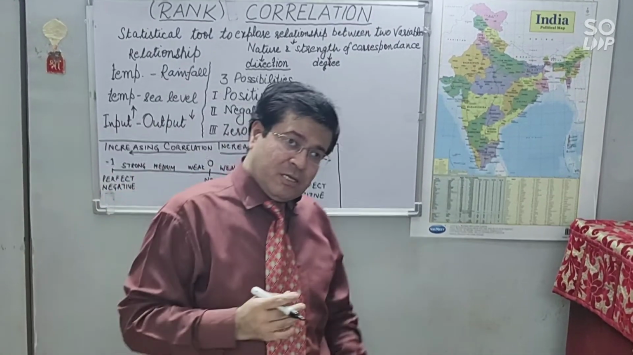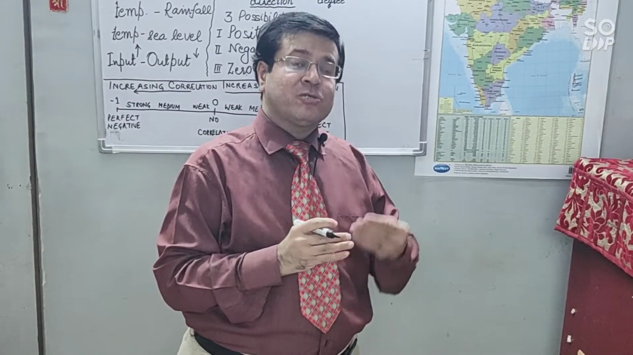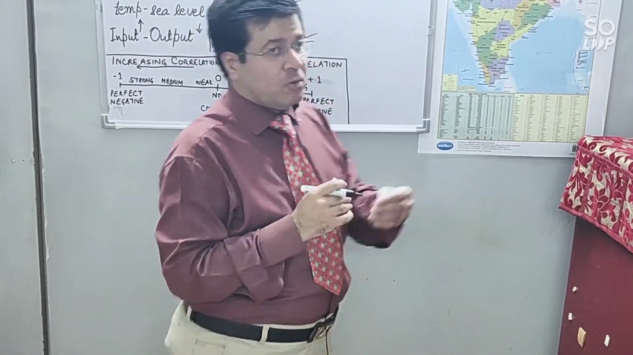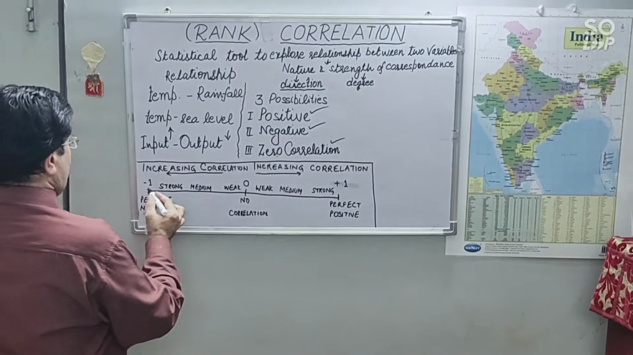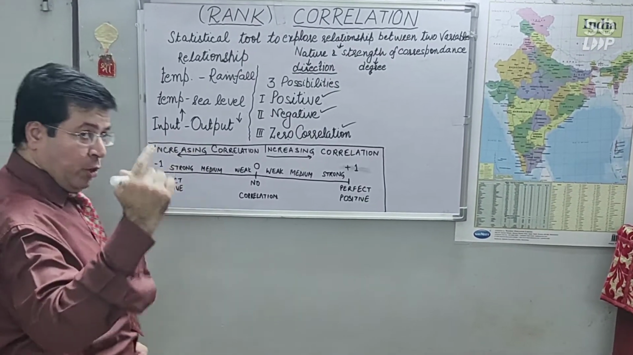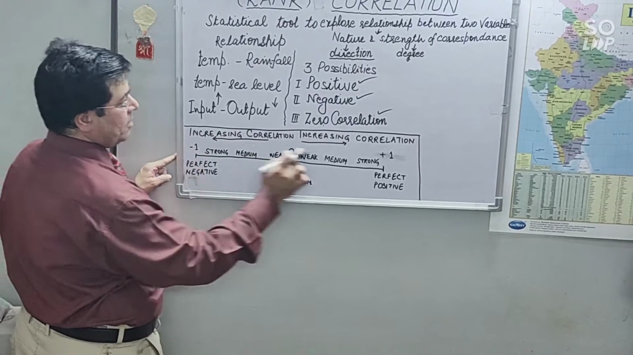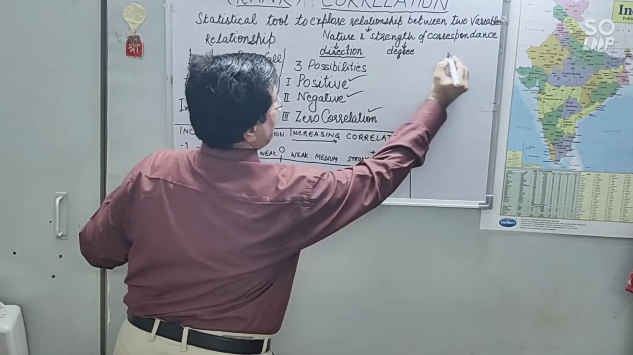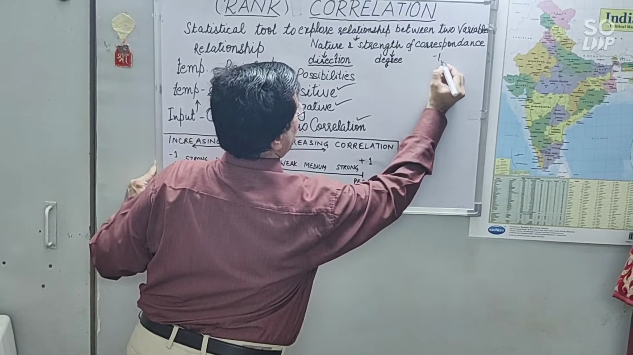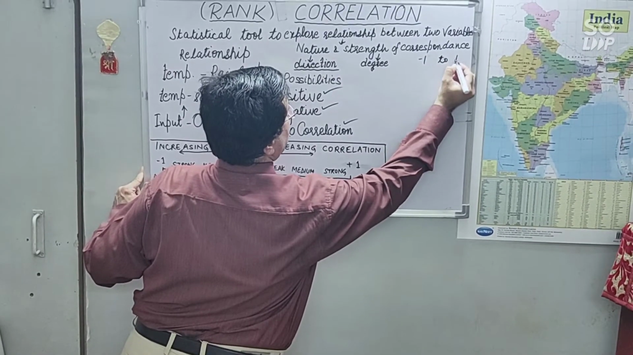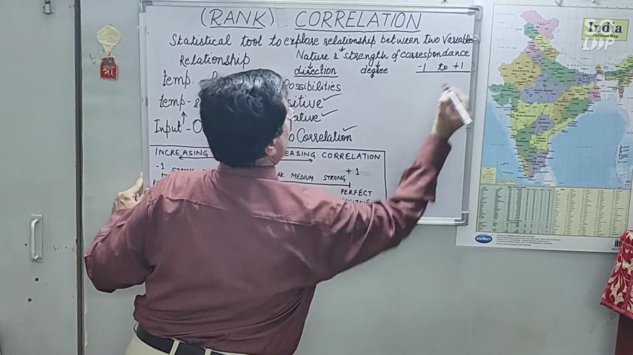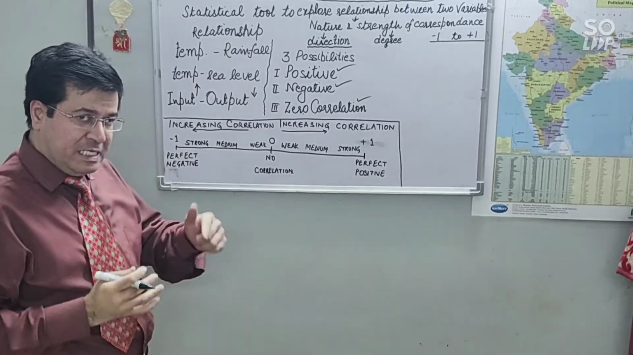So let's explore more about these possibilities. Correlation is extended between -1 to +1. Okay, dear friends, now it is very easy to understand.